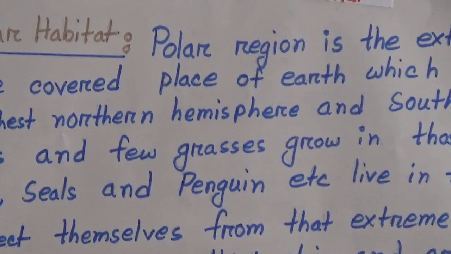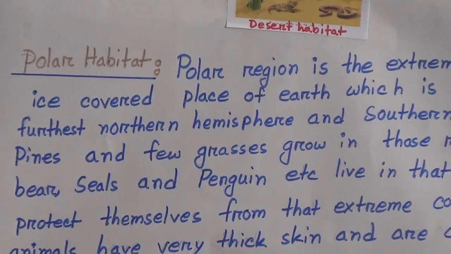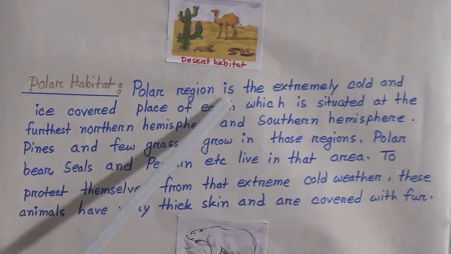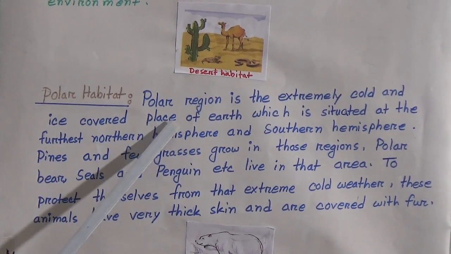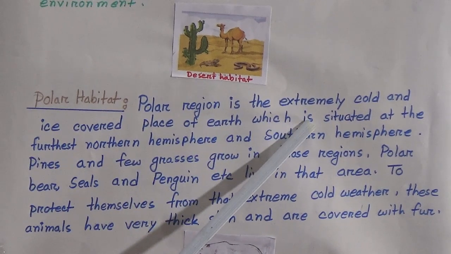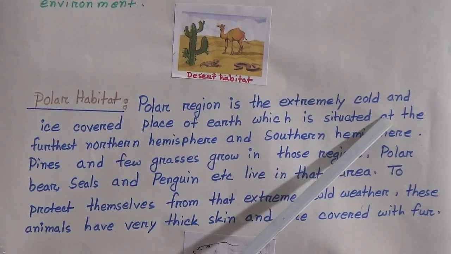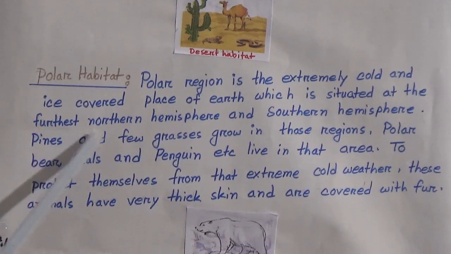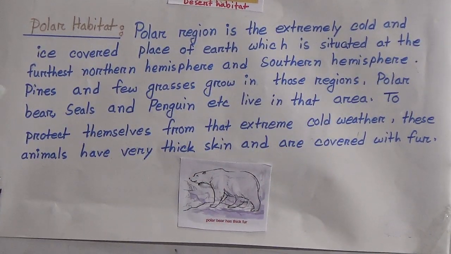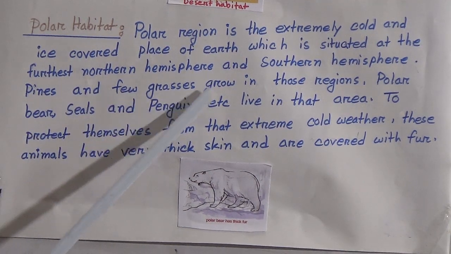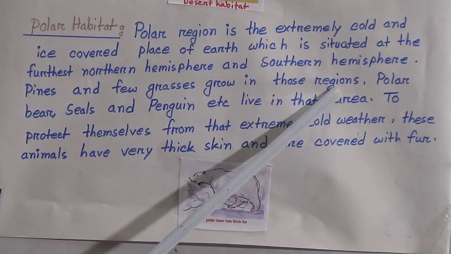Our next topic is polar habitat. The polar region is the extremely cold and ice covered place of earth which is situated at the furthest northern hemisphere and southern hemisphere. Pines and few grasses grow in this region.